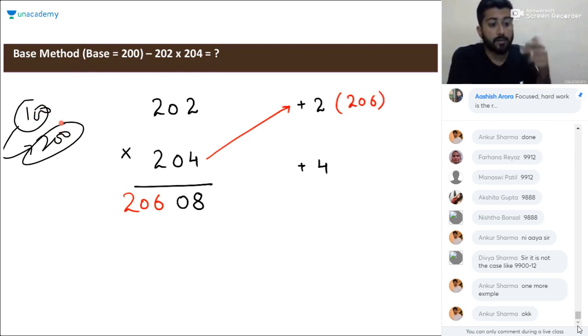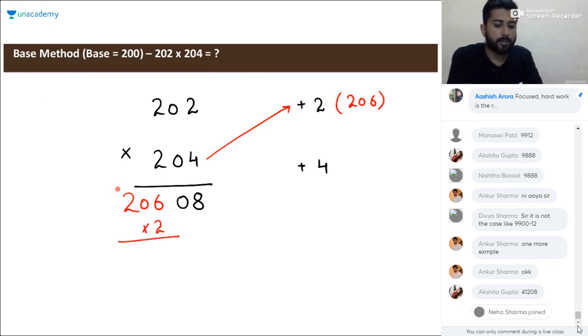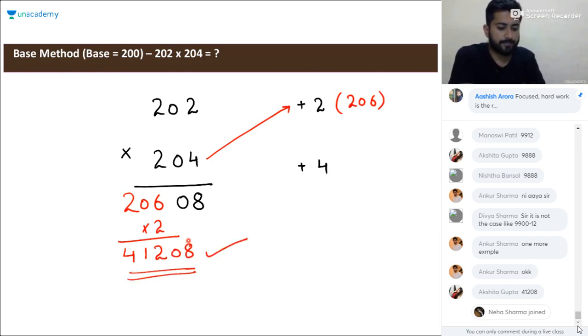It is now double the reference base we used initially, that is 100. So we will double this number, 206, so it will be 412. So the final product will be 41208. Clear? 41,208 will be the product here. Is it clear to everyone?